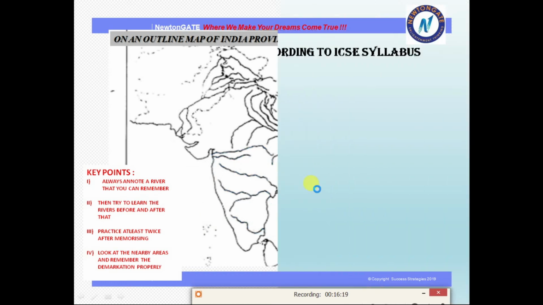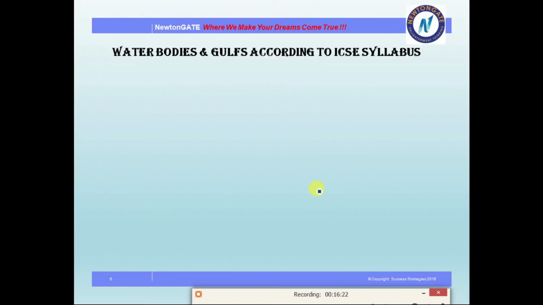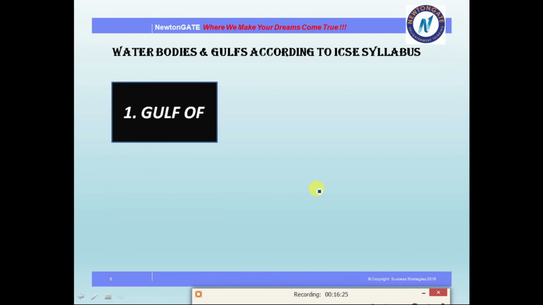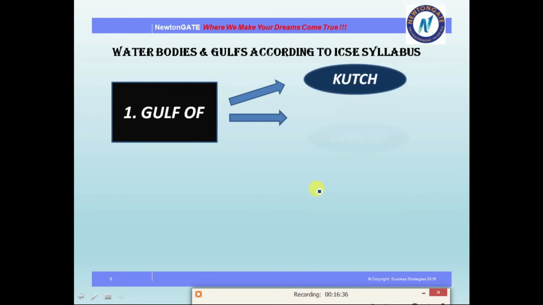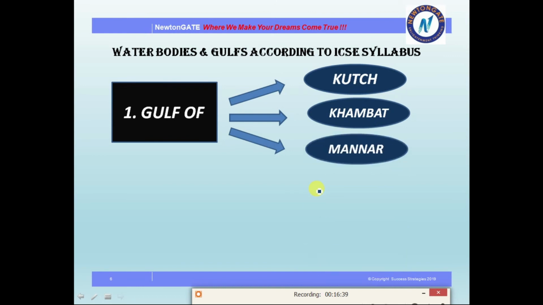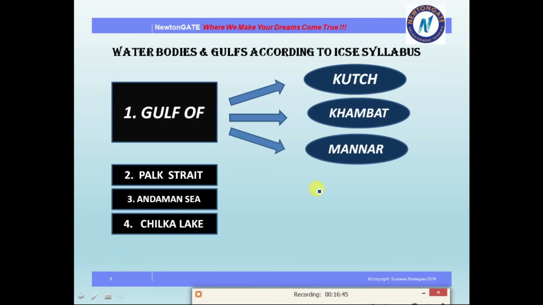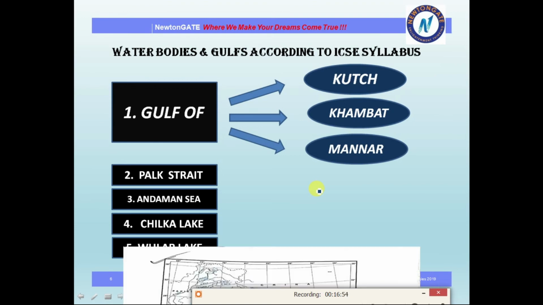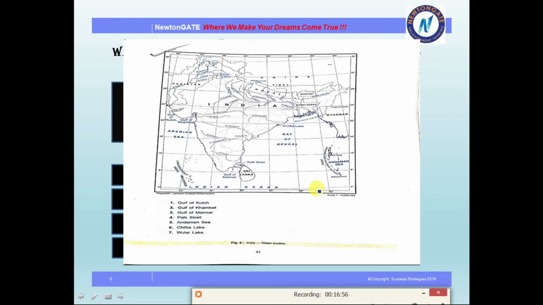Nothing else is there. And now we are moving to the water bodies and gulfs that are present. So इसके लिए भी पहले जानना पड़ेगा that what are the gulfs that are present according to your ICSE syllabus. So Gulf of, first we have Kutch, then we have Gulf of Khambat, then we have Gulf of Mannar, then we have Palk Strait, Andaman Sea, Chilika Lake, Wular Lake. So these are all the gulfs and water bodies that you need to remember in order to demarcate in the map. So a detailed description of the map I have already provided you here.